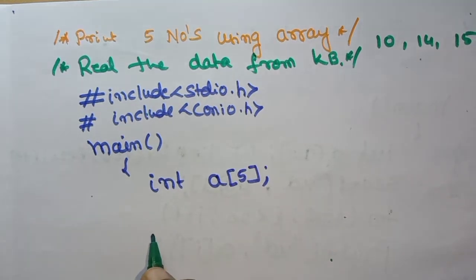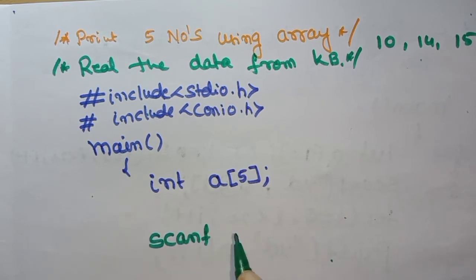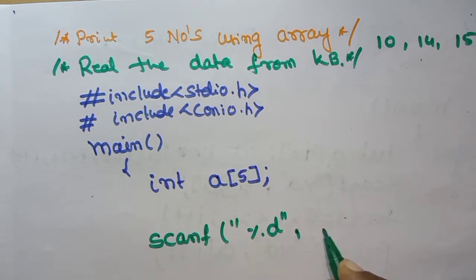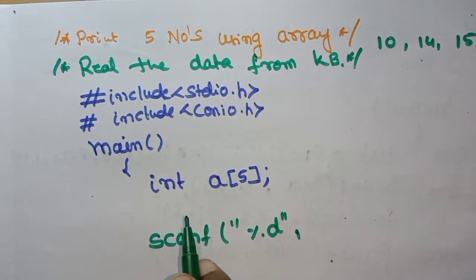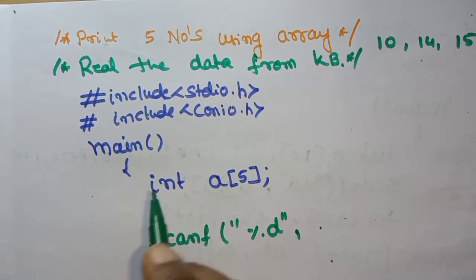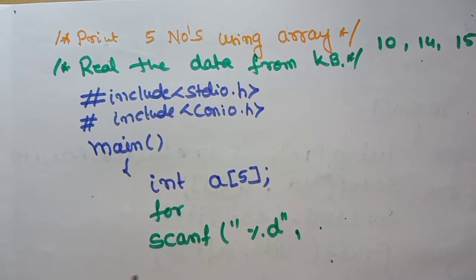To read the value, which statement do we usually use? Scanf, scanf %d. What should I write here? If you have declared only A, B, C, D, then here you write the A. But to read the array, we have to take an iteration scheme or looping statement. That is the for.